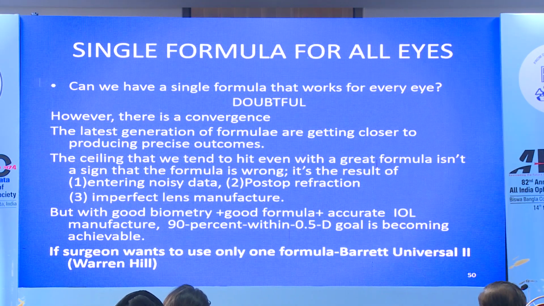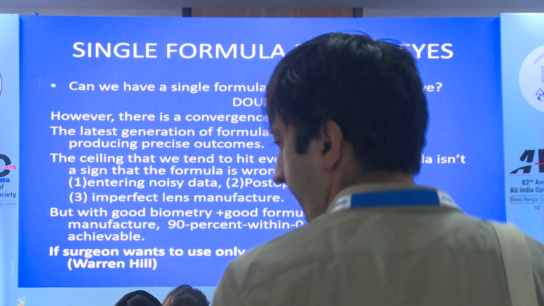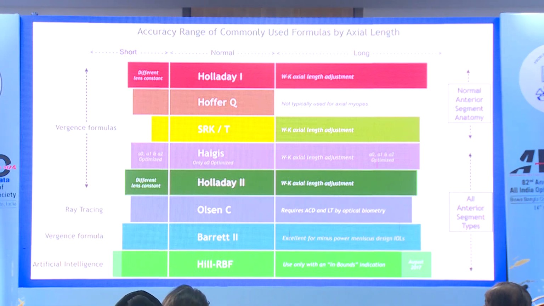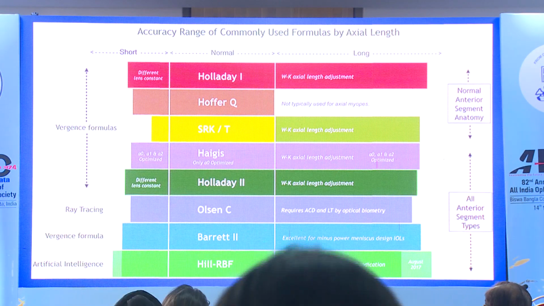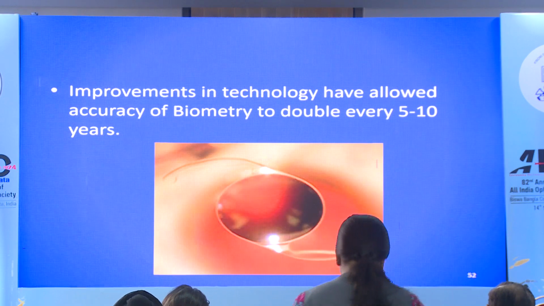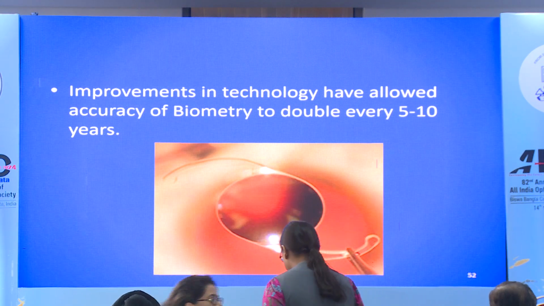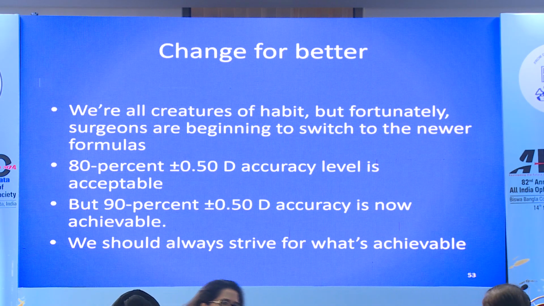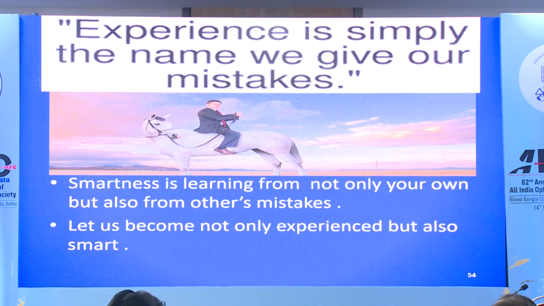So has the stage come where we can use a single formula for all eyes? No, we have still not reached that stage, but the formula which comes closest to it is Barrett Universal 2, because this gives us accuracy in all short, long, and medium size eyes. Improvements in technology have allowed accuracy of biometry to double every 5 to 10 years, and 90% accuracy is now achievable. So we should strive for what is achievable and not what is acceptable.